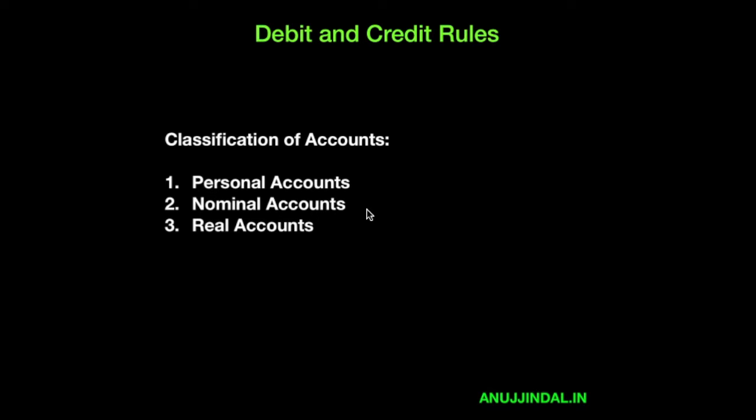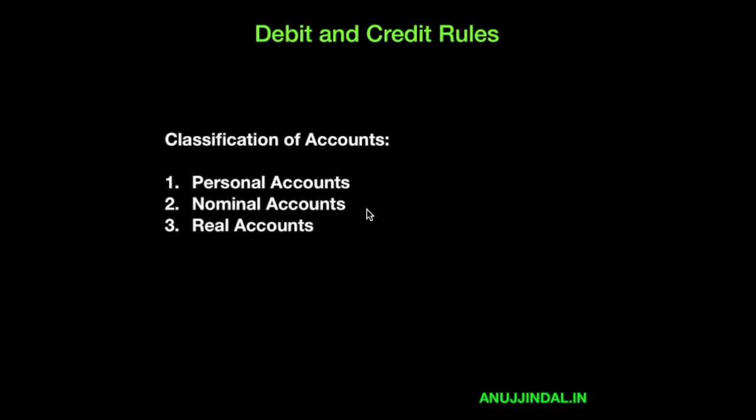So till now in accounting we have talked about three things. First of all, we have understood the meaning of accounting, the meaning of accountancy as well as bookkeeping. Then we understood certain basic accounting terms like drawings, assets, liabilities, profits, losses, all those things. And thirdly, we talked about important accounting principles and concepts which were very important for the examination.